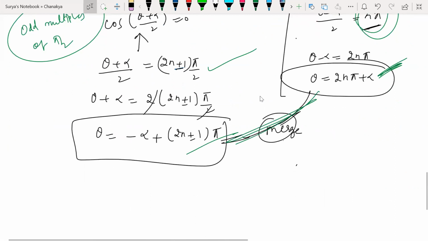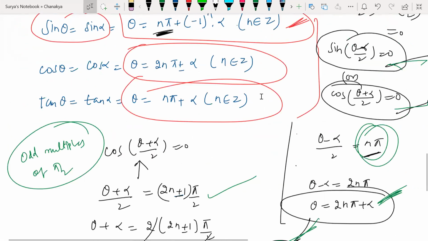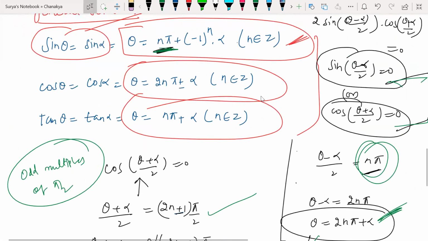If I merge this one and this one, I'll be getting it in terms of n pi. You merge it and just do that. So n pi plus or minus 1 whole to the power of n into alpha. Where n is what here? n is all integers. n could be any integer over there.